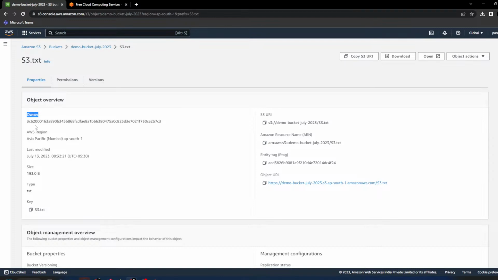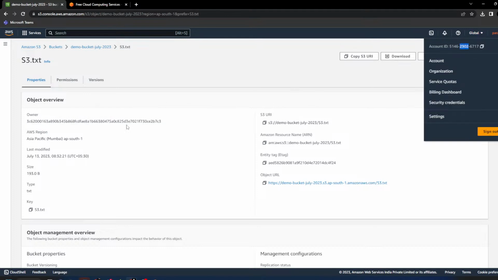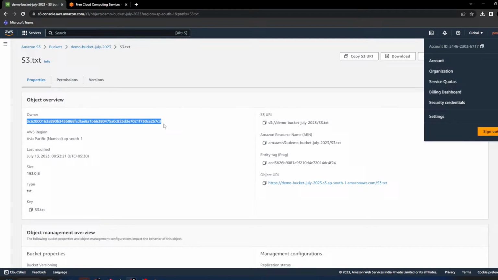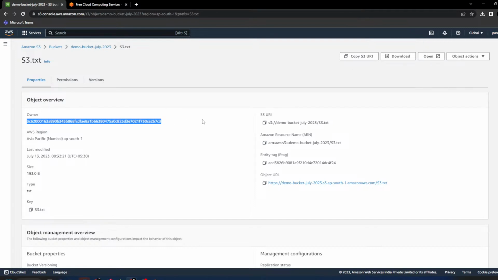Owner. Owner basically means your account number. Previously, you would see the same account number populating here. Now they are doing encryption on your account number, so that's why the account number is showing in these very huge digits. Some encryption is done on this number, and it is shown like this.